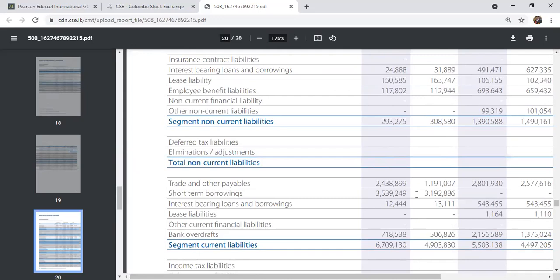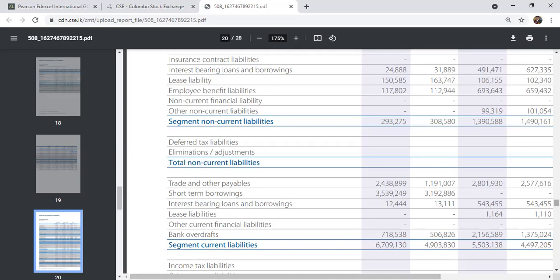Year-on-year analysis. That's how we normally recognize it in the financial statement. And then lease liabilities, none in this segment. And bank overdraft, 506 million to 718 million, right? Bank overdraft value increased. So that's segment-wise.